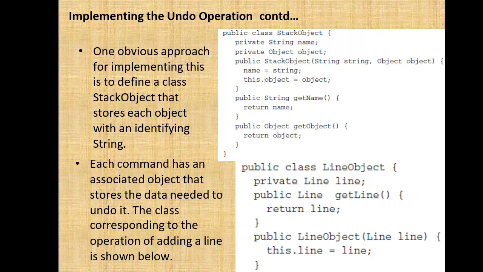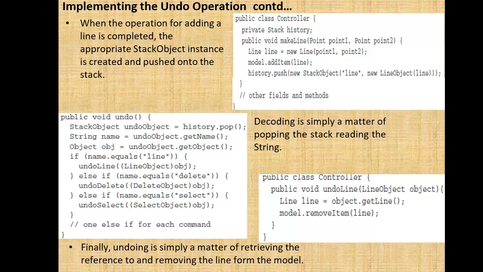The class corresponding to the operation of adding a line is shown here: class line object, which gets the line and returns that line. Now, when the operation for adding a line is completed, the appropriate stack object instance is created and pushed onto the stack, the stack history.